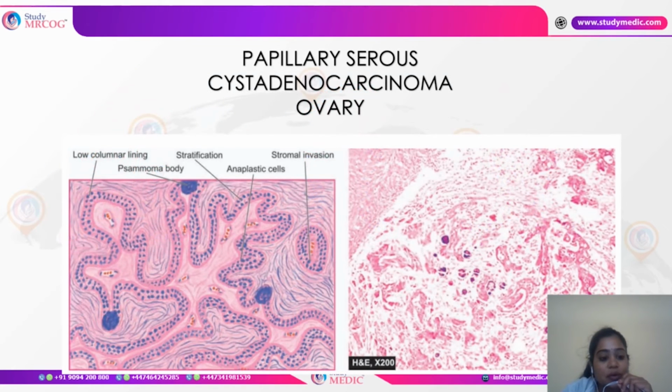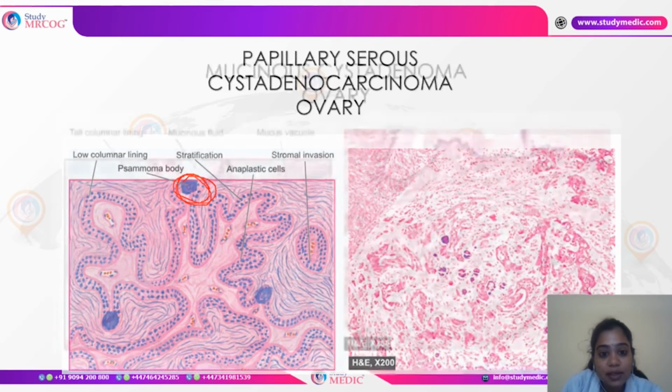The next one is the papillary serous cystadenocarcinoma of the ovary. Here it is very similar, just as we have discussed: there will be an increase in the layers of the epithelium, that is the stratification. The cells would show signs of atypia with stromal invasion, and the important thing is the psammoma bodies. This is said to be one of the pathognomonic features of serous cystadenocarcinoma of the ovary. Psammoma bodies can also be seen in other cancers, so they are not exclusive to papillary serous cystadenocarcinoma, but it is the pathognomonic feature.